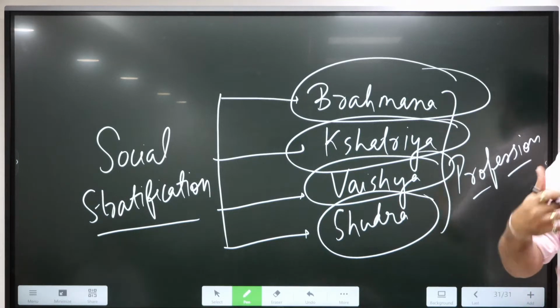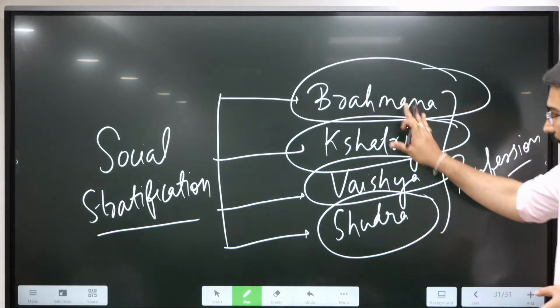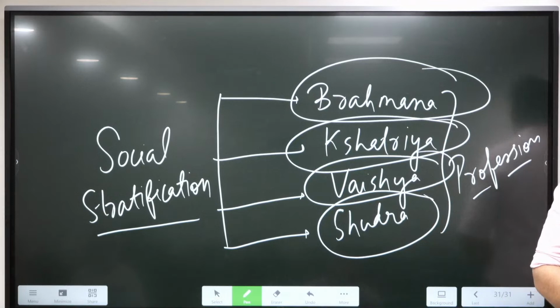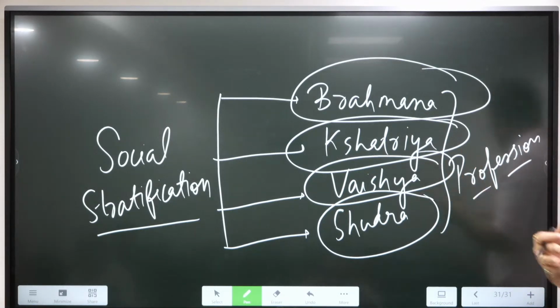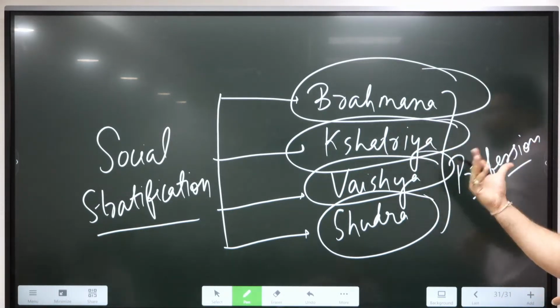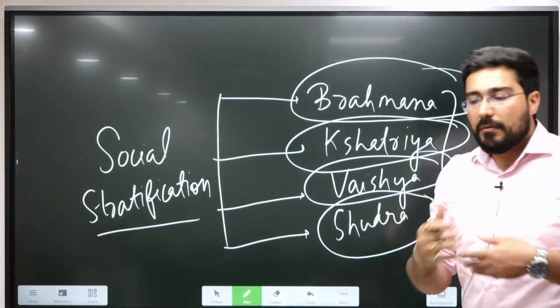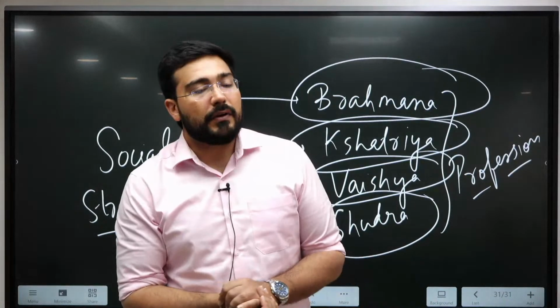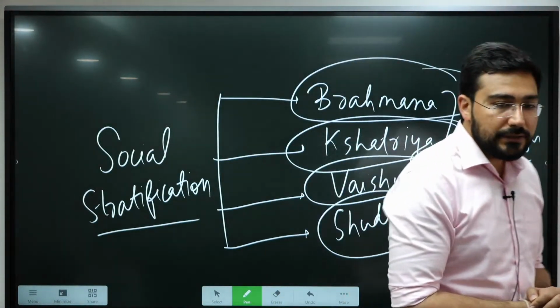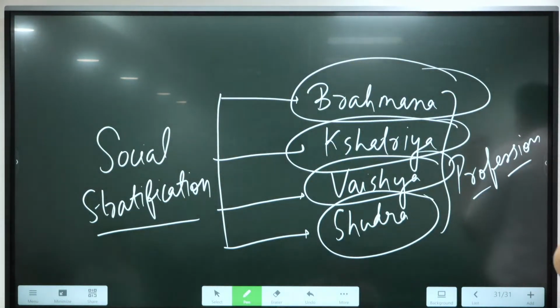With the period of time, different kind of subcategories of all these started, like Brahmanas, various subcategories. Similarly, Kshatriya, Vaishya, as well as Shudras. And this Varna system, by the time of the Guptas, it eventually became a jati system, or the caste system.